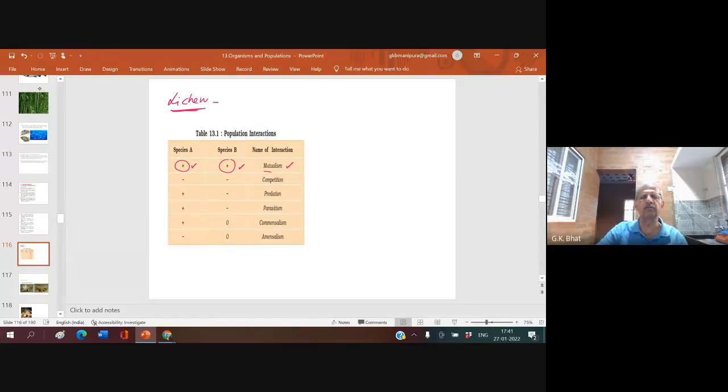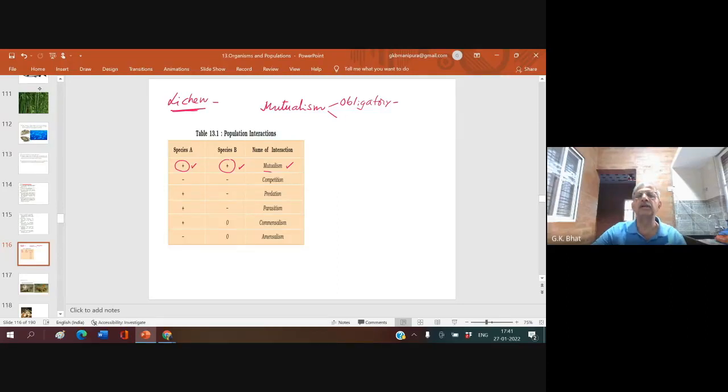Mutualism is of two types. What is mutualism? Mutualism is an association where both the populations are benefited. Both the species are benefited. In this mutualism, you have two types. One is obligatory mutualism. Obligatory mutualism is the one which is a must for their survival.